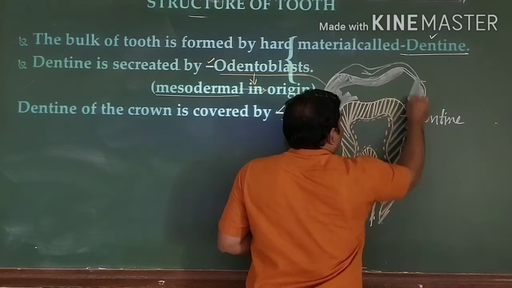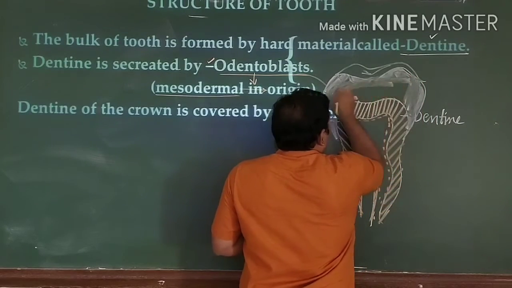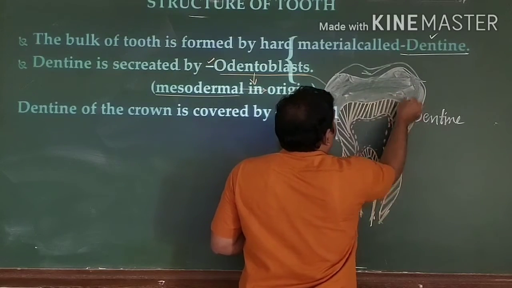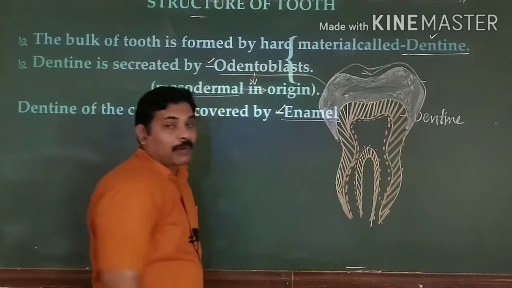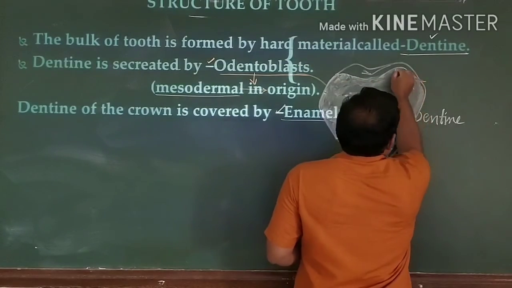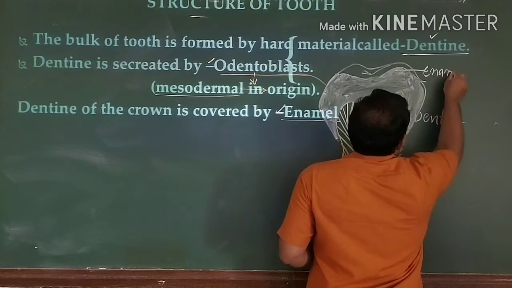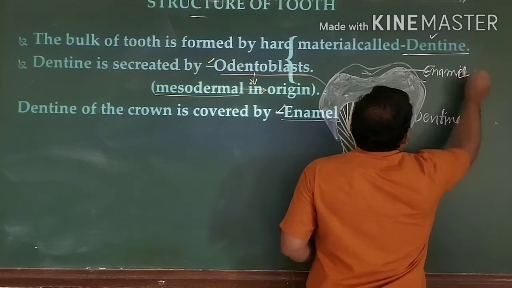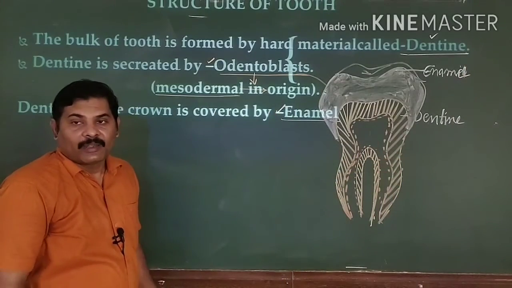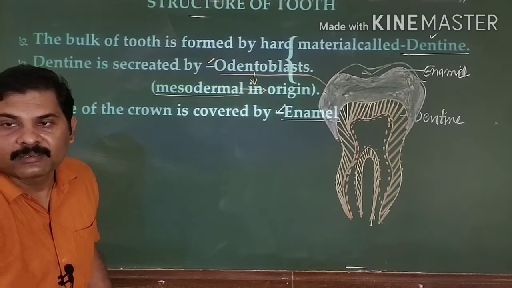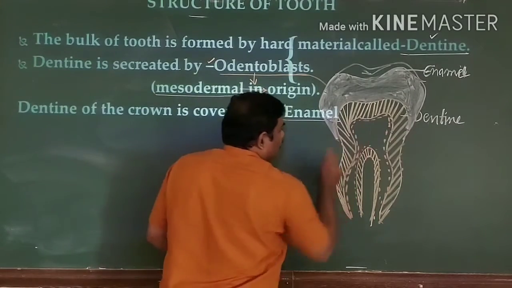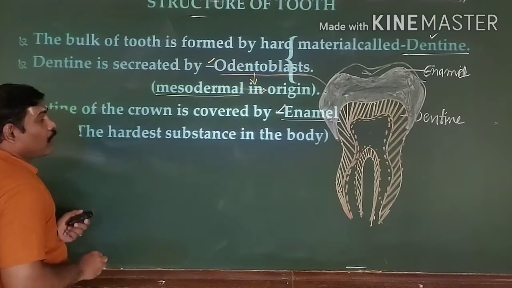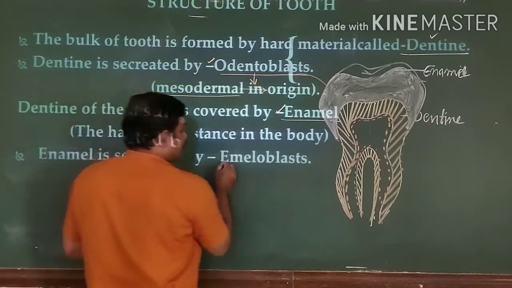And the crown of the teeth is also made up of this enamel. Clear? This part is called enamel. Right. And this enamel is the hardest substance in the body, and that enamel is produced